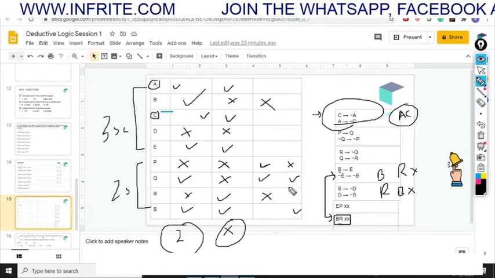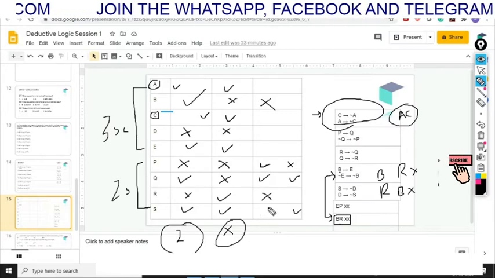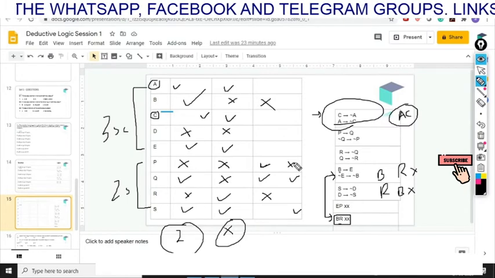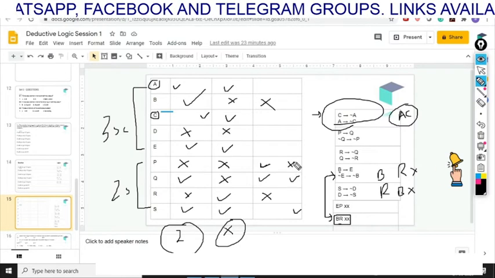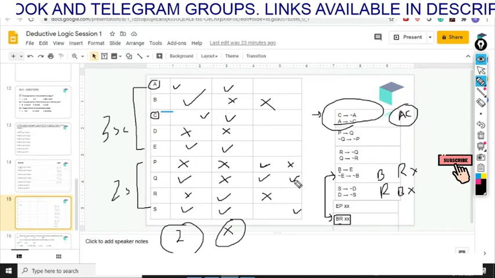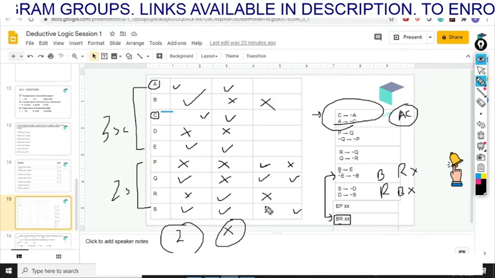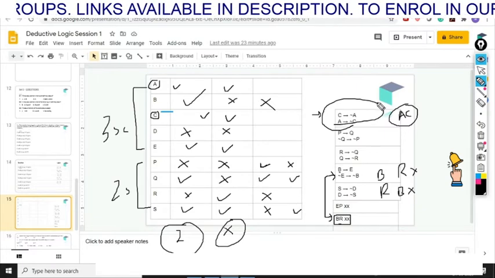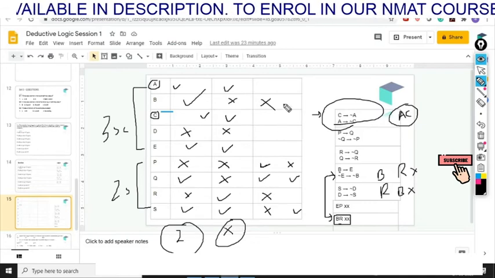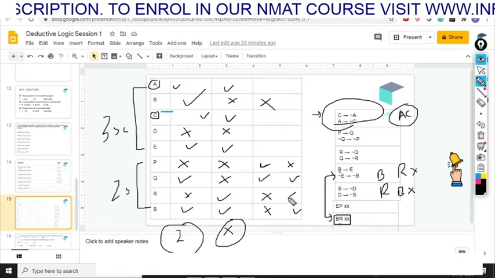And in the second case, if we want to include S in our team, we'll have to reject P, because you cannot select P and S, since if you select P, you'll have to select Q. So these are the two sub cases we make out of the condition P implies Q, in this particular case where B and R are not selected. I hope this is clear to all of you.